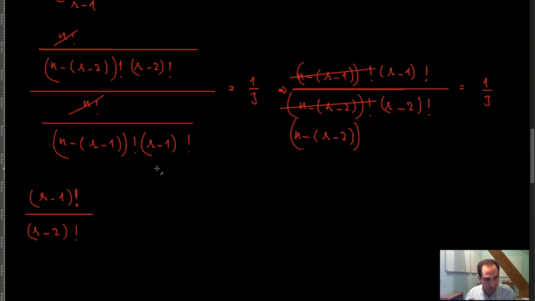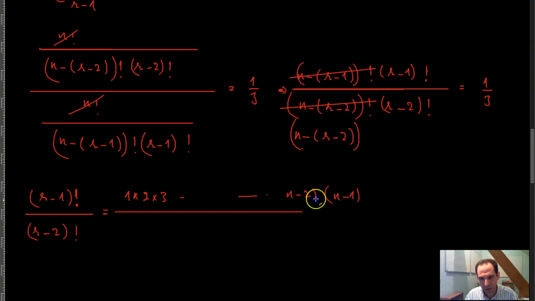So that's basically that. Now, r minus 1 factorial over r minus 2 factorial, again, you can write over here. So if I add 1 to this number, so I have 1 times 2 times 3 all the way up to n minus 1. Add 1 to this number, I get n minus 2.